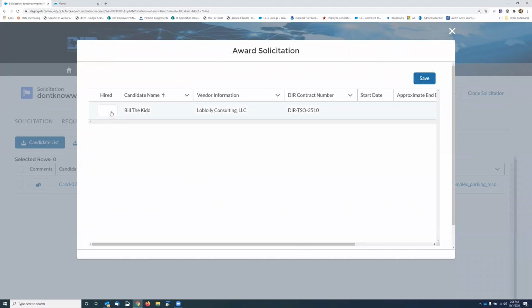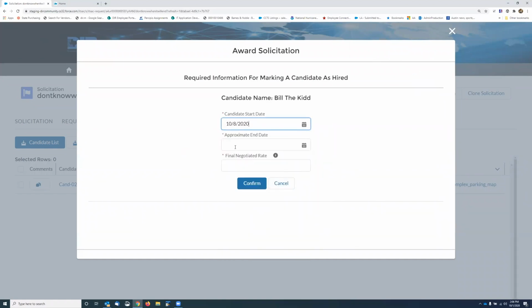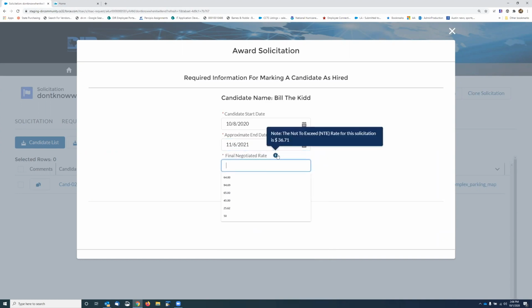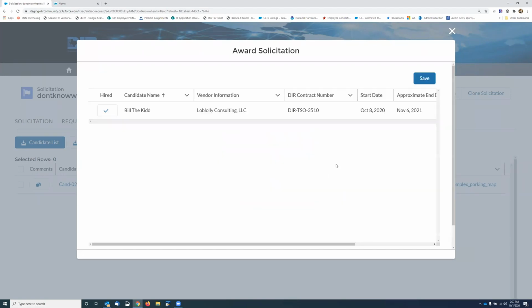But you just click here, it gives you a candidate start date. So I'm going to have the candidate start here. We need an approximate date. I'm going to have them for a year. And the final negotiated rate, which will not be able to exceed the not to exceed, but it can be lower. So let's say we picked 35. I'm going to confirm that.